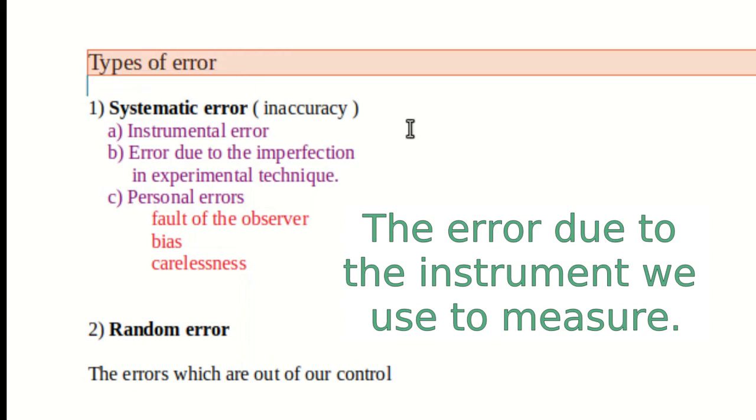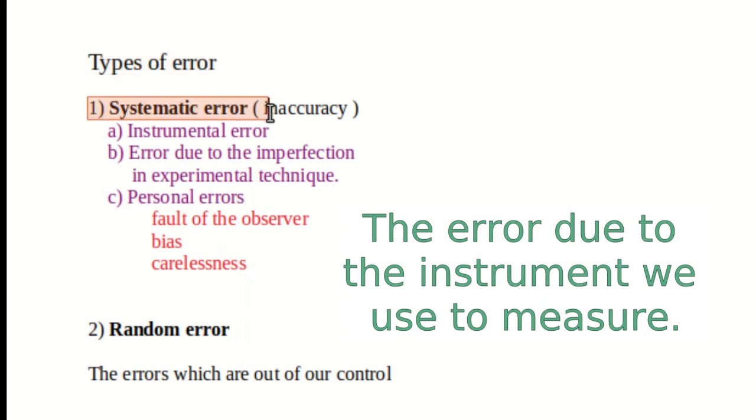So there are mainly two types. First one is systematic error, which we call inaccuracy, and there is random error. So we will see one by one. Again, in systematic errors there are three different types. First one is called instrumental error. So what is the instrumental error? The error which is due to the instrument which we use for the measurement.